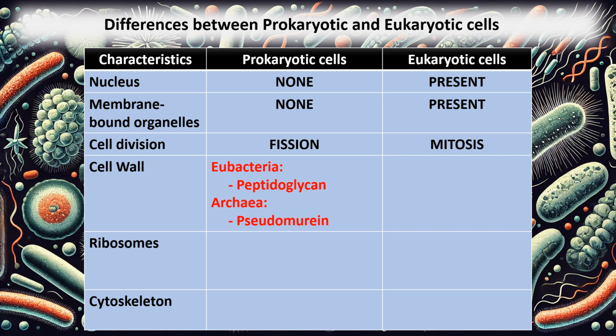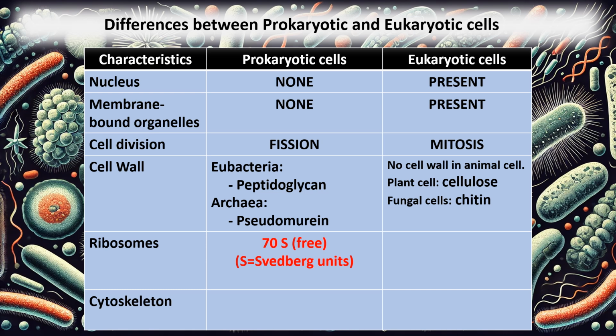Prokaryotes also typically have cell walls, with the bacterial cell wall composed of peptidoglycan and archaea having a similar substance called pseudomurein. Eukaryotic cells are a little different. Animal cells don't have cell walls, but plant cells do, and theirs are made of cellulose. Fungal cells, on the other hand, have cell walls made of chitin.